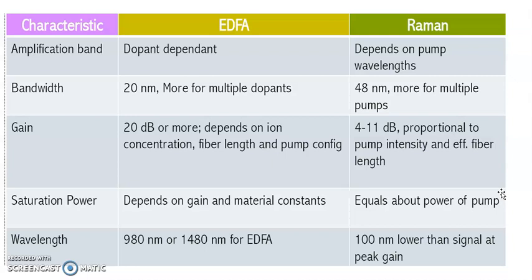It depends on the pump wavelength in the Raman amplifier. Operating bandwidth is 20 nanometer here, and in Raman 48 nanometer. Gain is 20 dB for EDFA and 4 to 11 dB for the Raman amplifier. And operating wavelength is different for these different amplifiers.